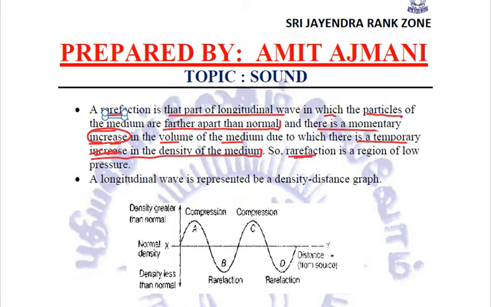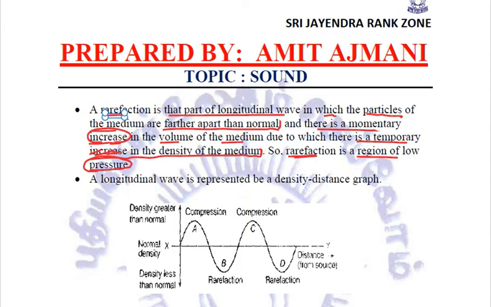So we can say that rarefaction is a region of lower pressure. So these compressions and rarefactions are formed in the case of a longitudinal wave. A compression is a region of higher pressure and rarefaction is a region of low pressure.